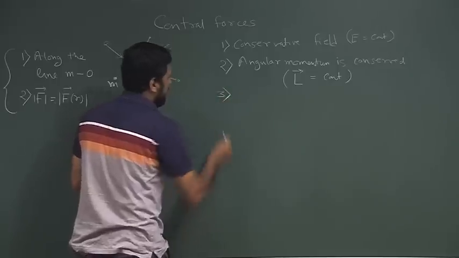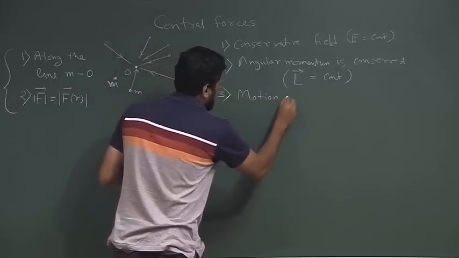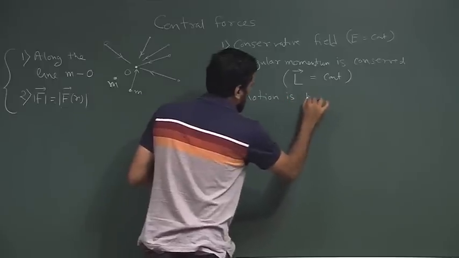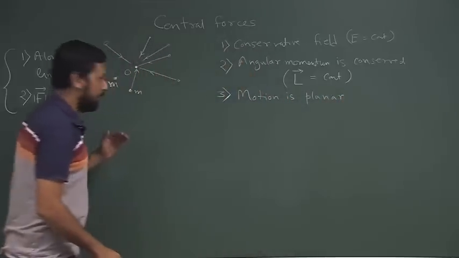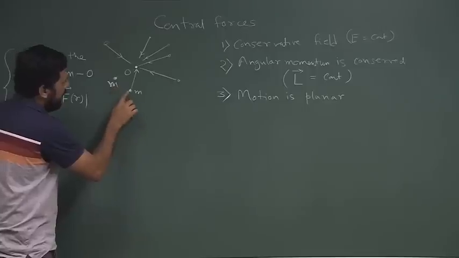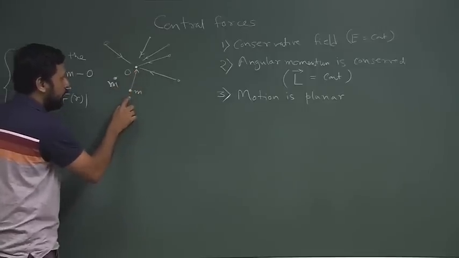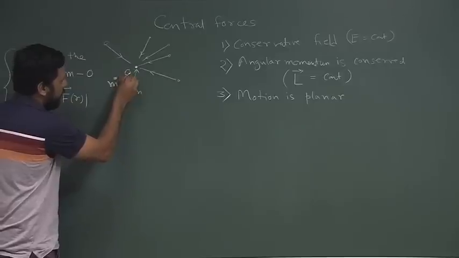And number 3 is, motion is planar. That means the motion of this particle m, for example, if it is due to this central force where the origin of the central force is O, let us say.